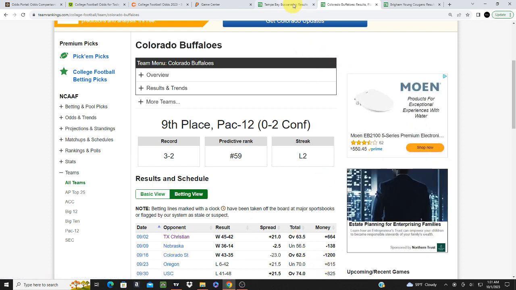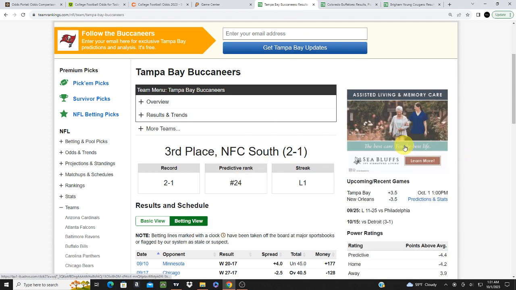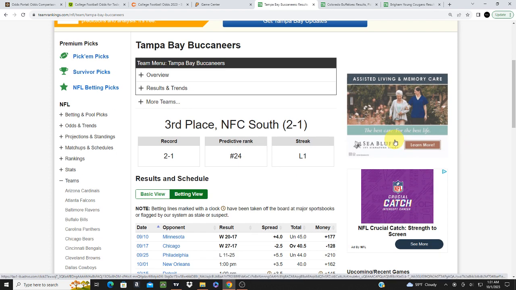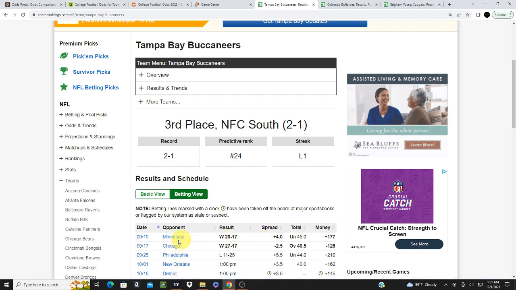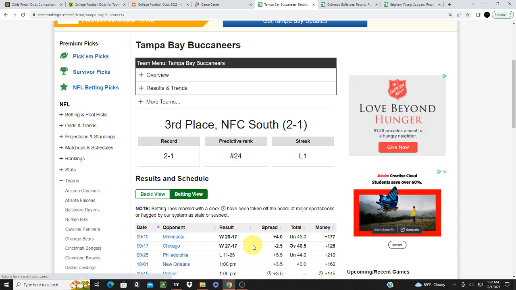All right, so another game that I want to talk about is this Tampa Bay game. This, on the other hand, was another underreaction. Okay, so they made Tampa Bay a low favorite here. All right, so they made them a low favorite against Chicago, which we in fact had Tampa Bay in this matchup. This was one of my favorite plays from that week, week 2, and they made Tampa Bay a 2.5 point favorite against Chicago after they had just beaten Minnesota.